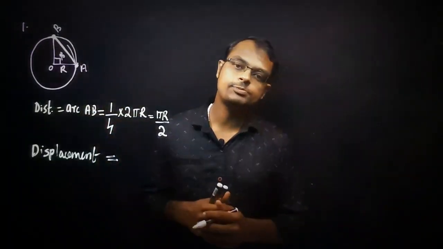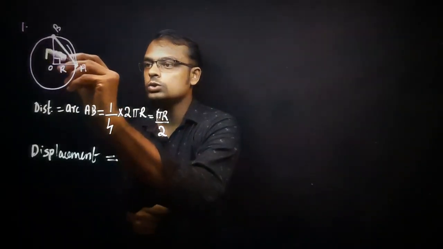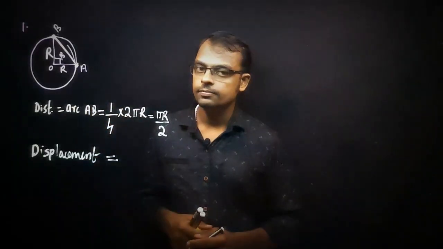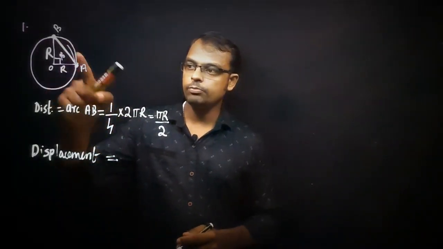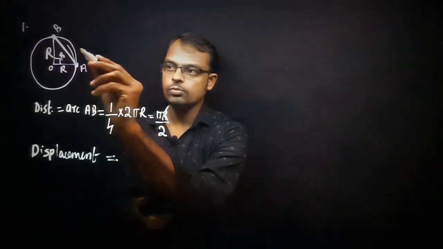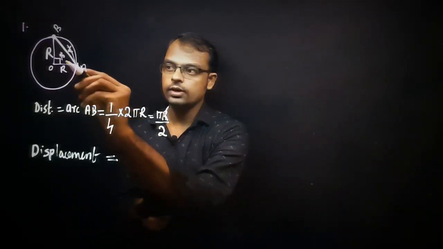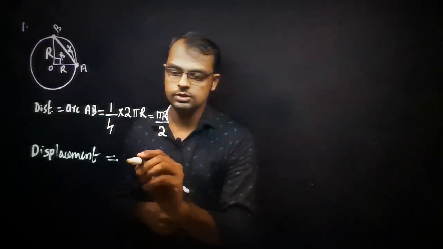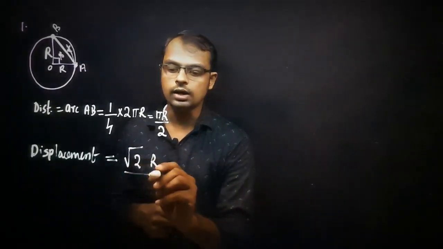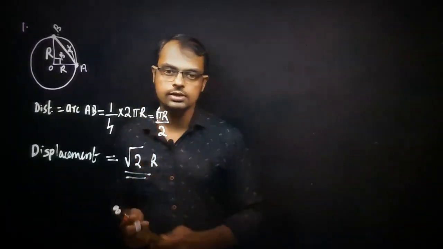How do we calculate the displacement AB here? O to A is R, O to B is also R. Can we use the Pythagoras theorem here? Yes. So what is the hypotenuse? The displacement AB is equal to the root of R square plus R square, which is equal to root 2 into R. Just use the Pythagoras theorem. So we have calculated the distance and displacement.